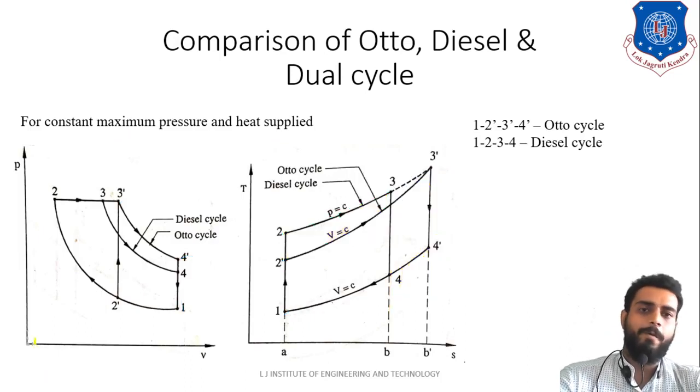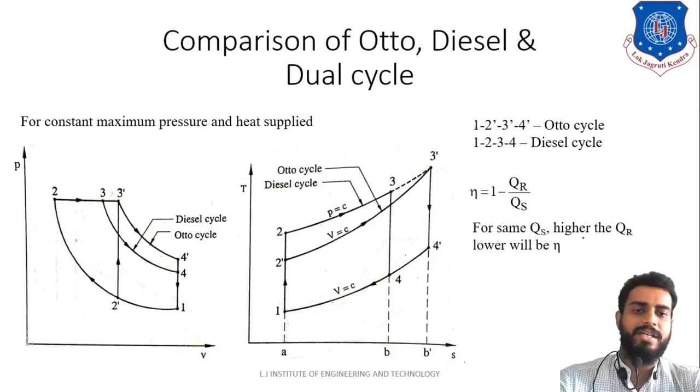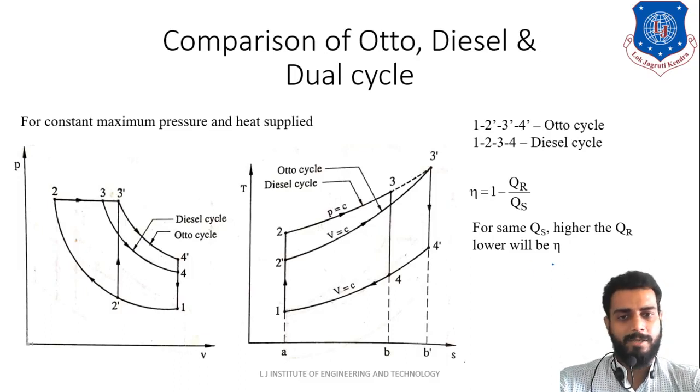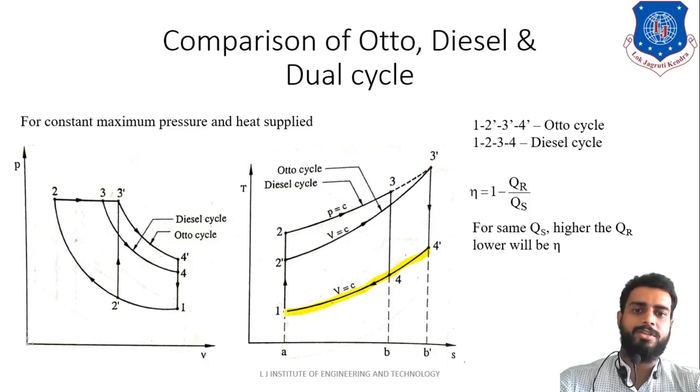Okay, now our efficiency equation is what? Eta is equal to 1 minus heat rejected by heat supplied. Now from that equation, you can easily say that if heat supplied is the same, then the higher the heat rejection, the lower will be the efficiency. Now heat rejection is higher in which case? Just identify that. As you can see, in the case of the Otto cycle, this is the heat rejection process 4-1. So this will be the area under that curvature.